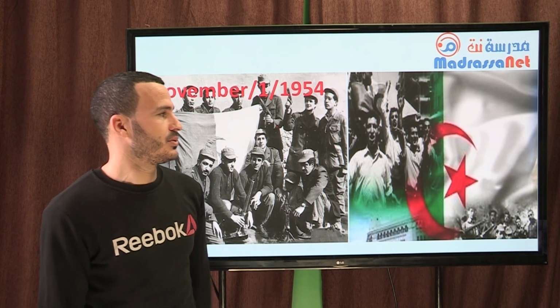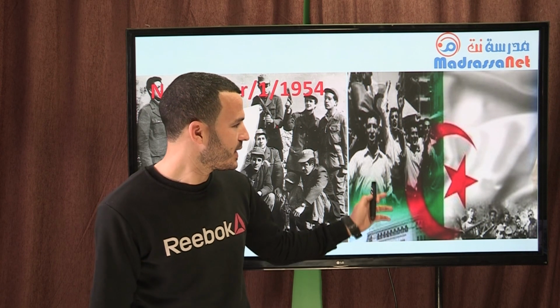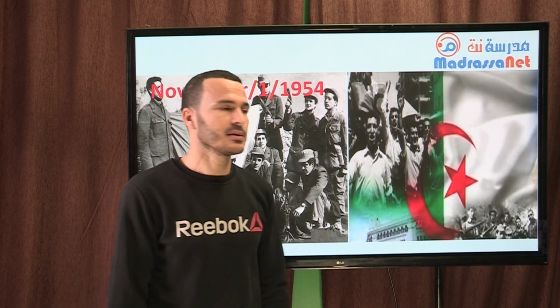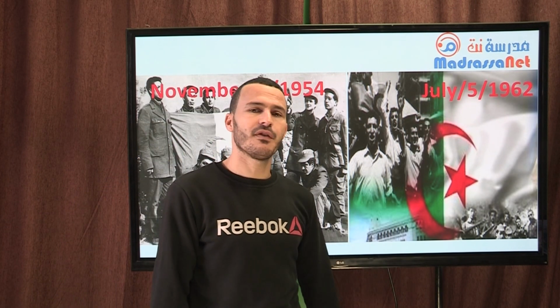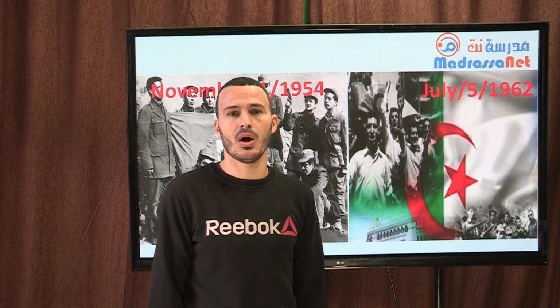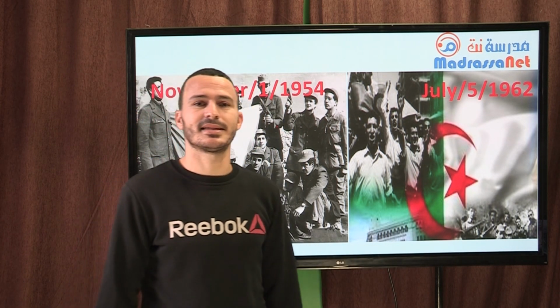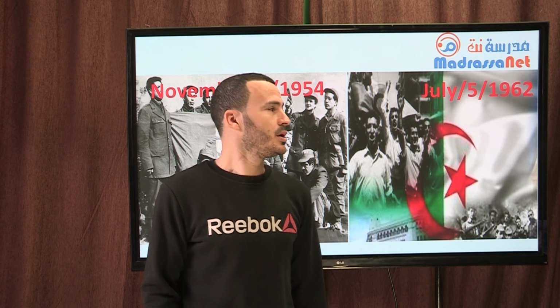Look at picture number 2. It shows guys celebrating, obviously they're so happy, and it also shows the Algerian flag. This picture represents the 5th of July 1962. What happened in Algeria on the 5th of July 1962? Algeria took its independence after a 7-year war.